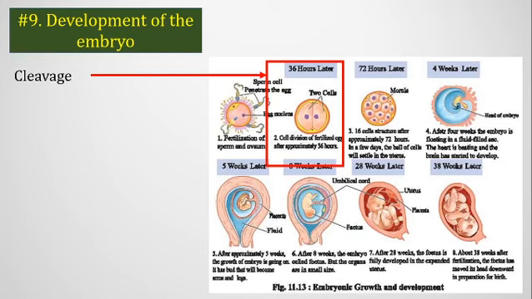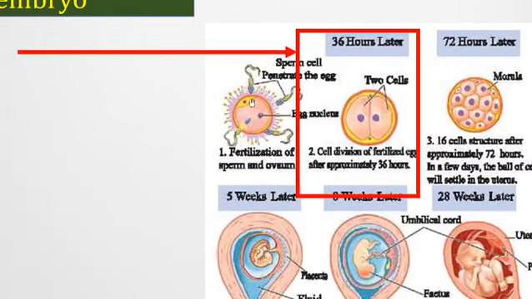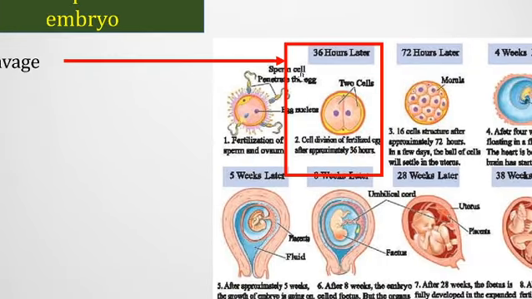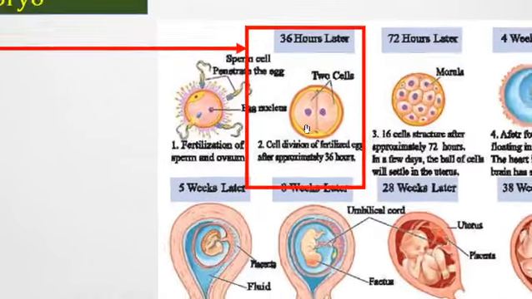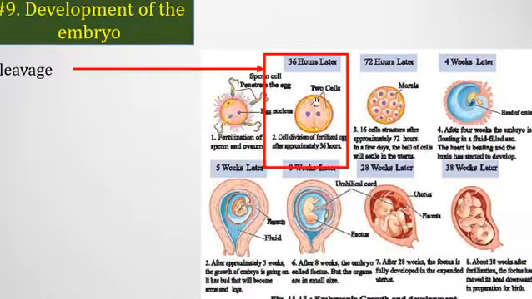We know that the fertilization event takes place when the ovum is combined with a sperm, and about 36 hours later, the first cleavage takes place that produces 2 cells.